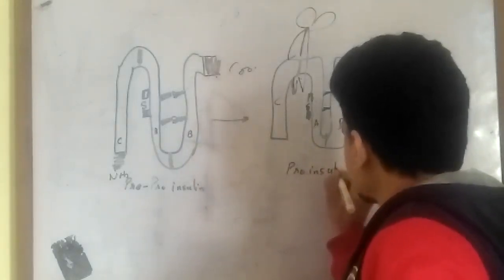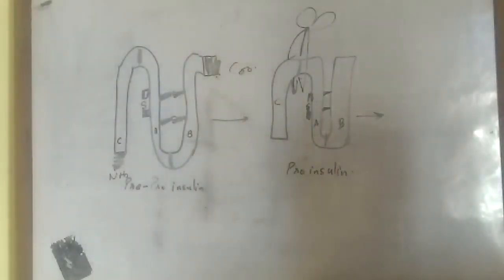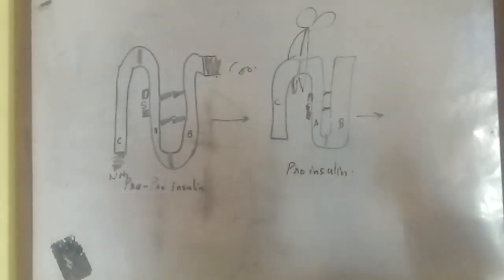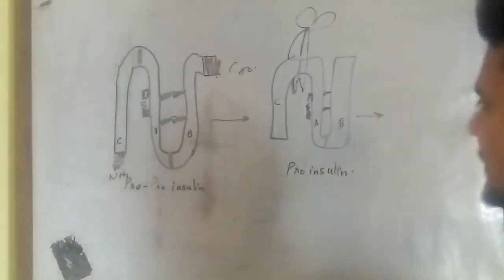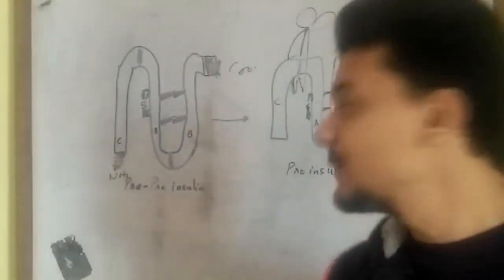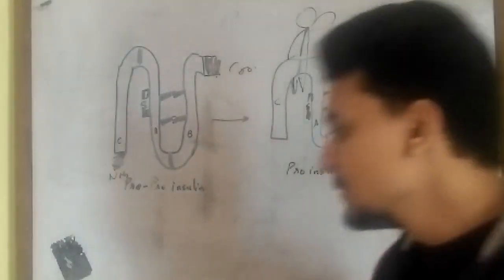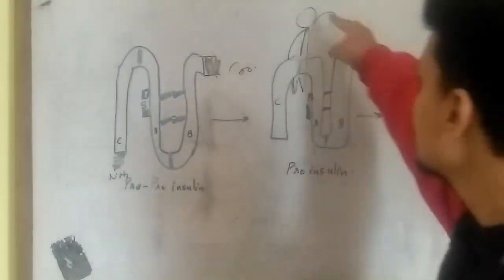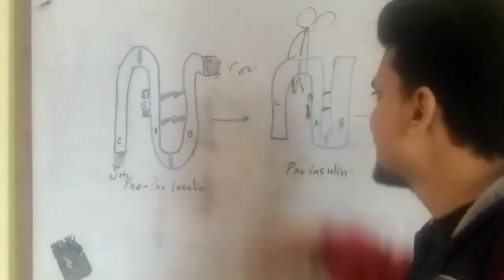Now this proinsulin is not yet activated insulin, but it is a second step toward the activation of the insulin. This proinsulin is stored in vesicles in the pancreas, so that whenever there is a higher flux of glucose, the signaling cascade will induce the molecular scissors to cleave the C domain of this polypeptide chain.